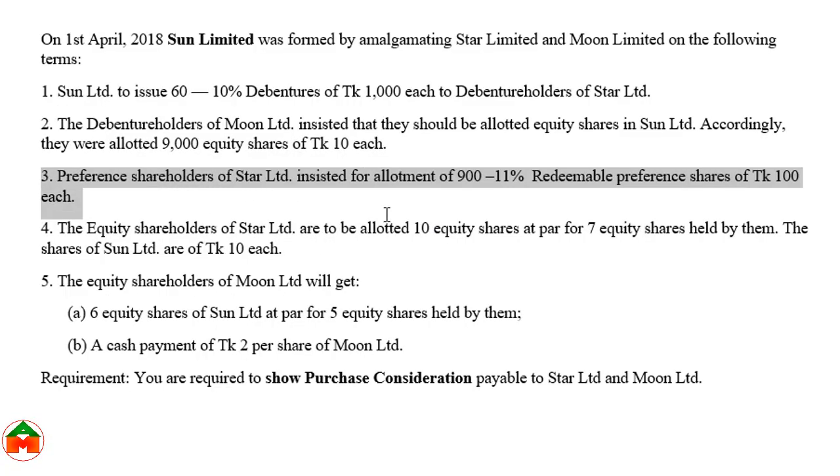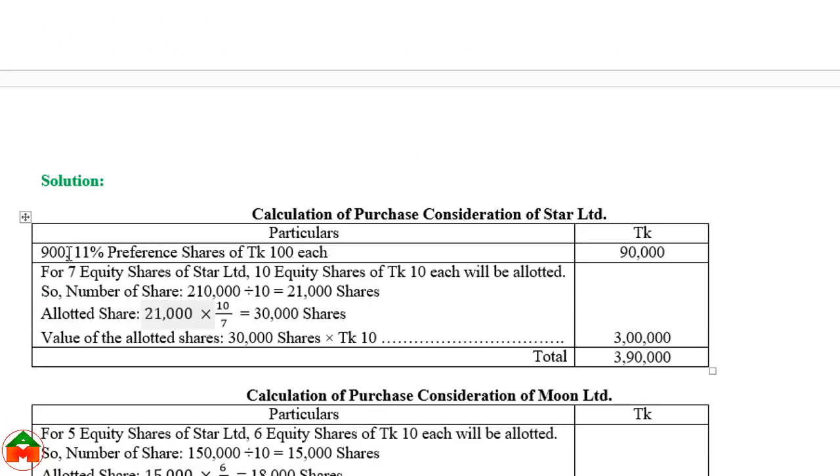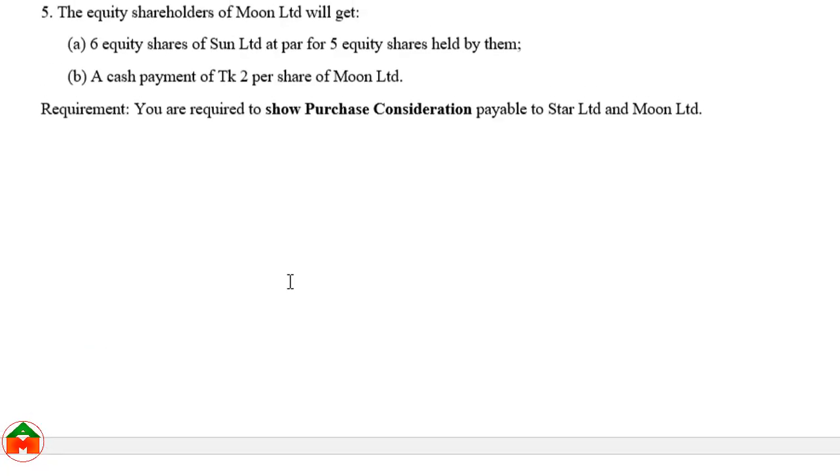From third, we will consider the preference shareholder will get 900 redeemable preference share, and the price would be taka 100 each. 900 shares and taka 100 each. We are not considering this 11% because this is the issue of dividend, but we are not paying dividend. We are just calculating what is the payment. 900 preference share and the price taka 100 each. Amount is 90,000. If we multiply 900 by 100, 90,000.